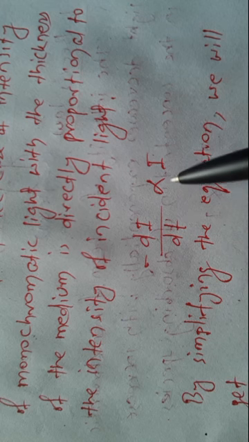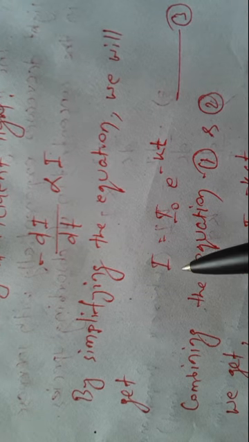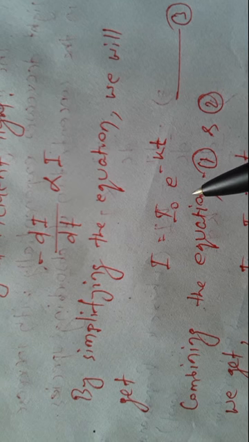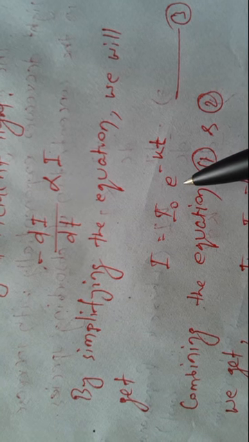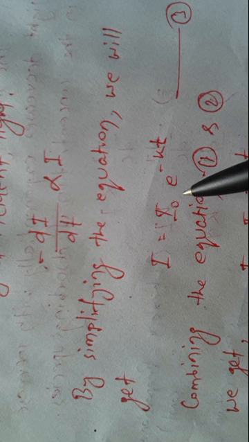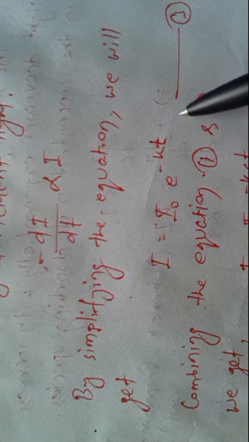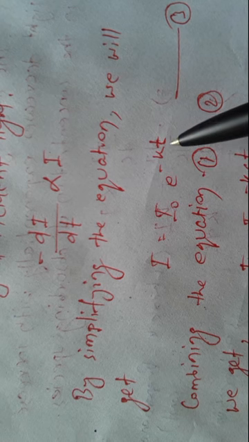So it becomes minus dI by dt is proportional to I. When we simplify this equation like Beer's law above, this equation may be turned to I is equal to I0 into e to the power minus kt. I is equal to I0 into e to the power minus kt. This is nothing but Lambert's law. This is the mathematical expression for Lambert's law.